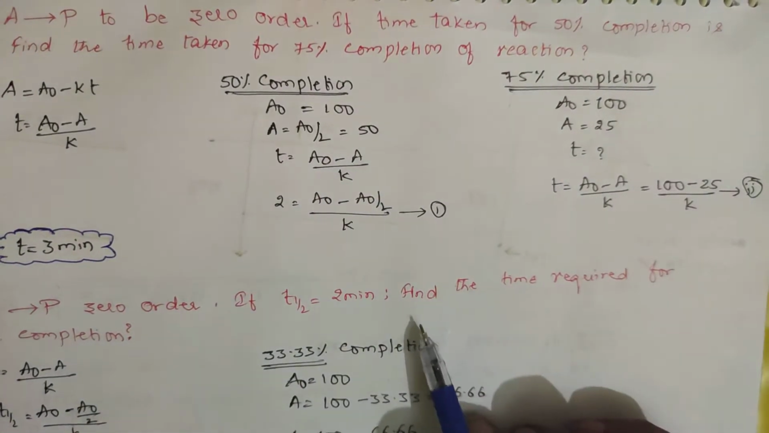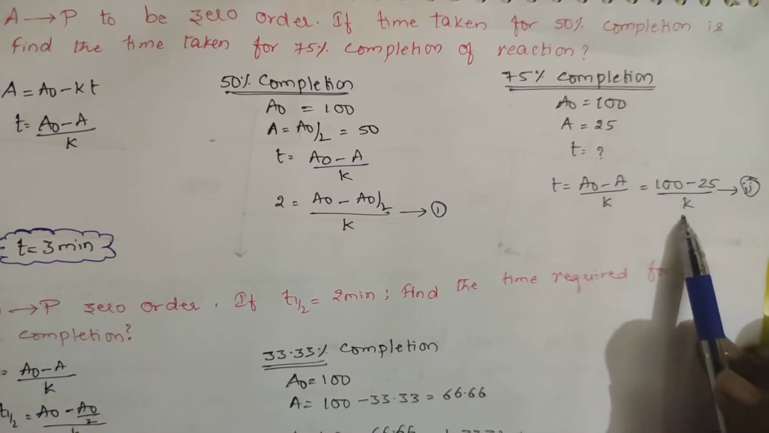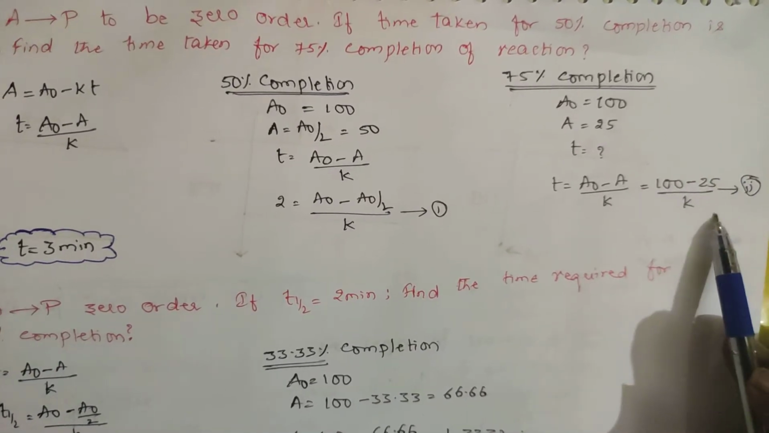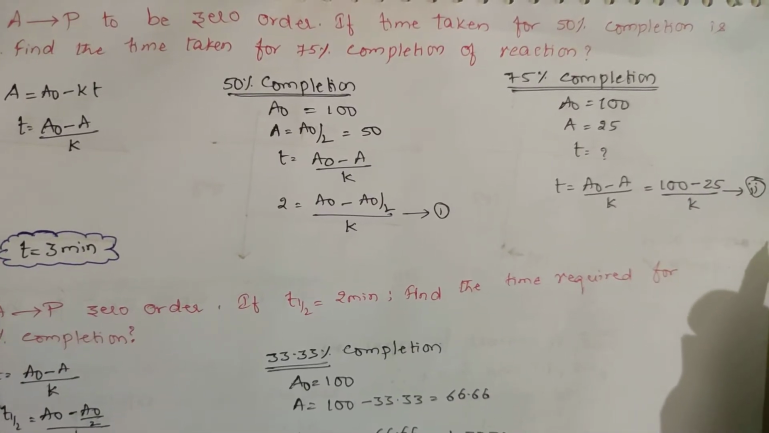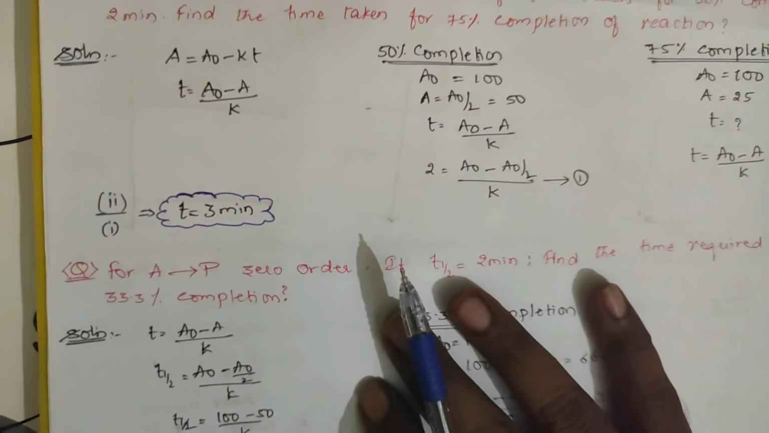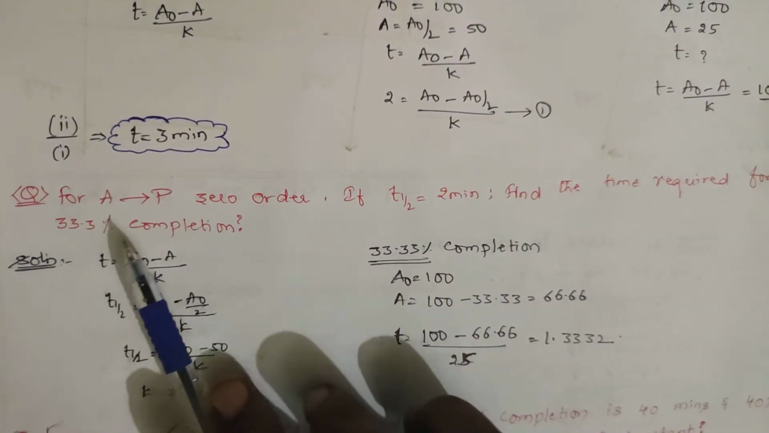It will become 25. You substitute here 25. 100 minus 25 by 25. It will become 75 by 25. And 75 by 25 means it is 3 times. So the answer will be 3 minutes. Clear? Let us take one more question.